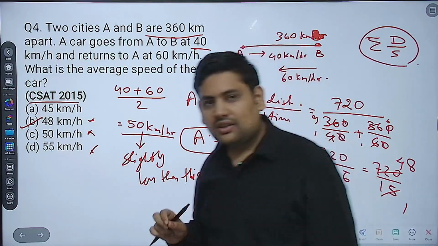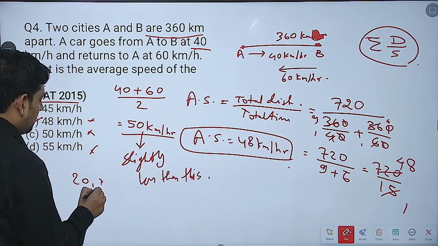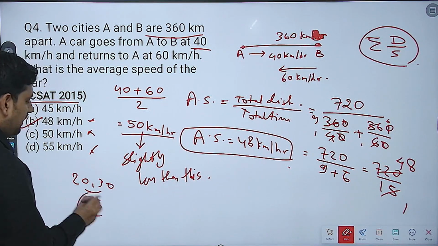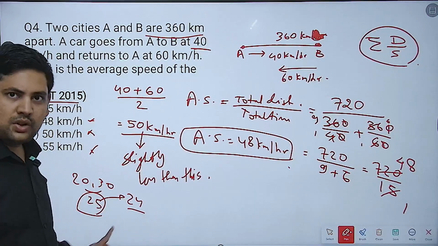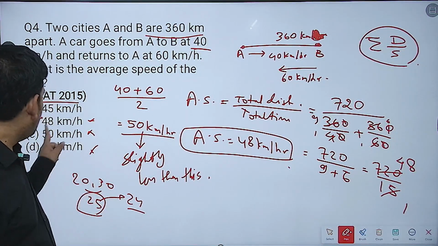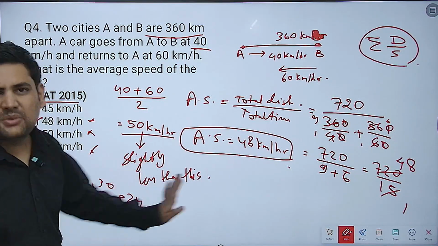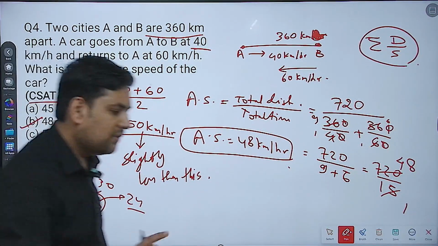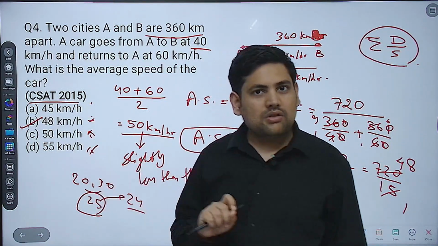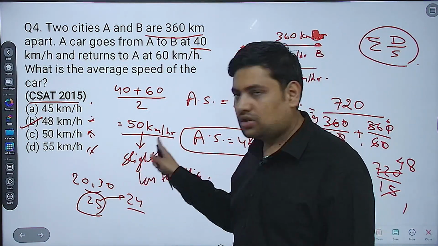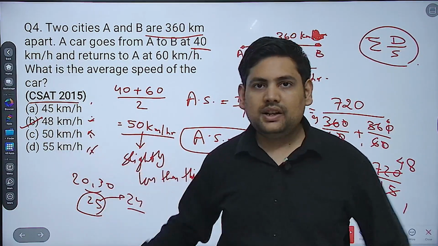Also by simple understanding you can see that the speeds were 20 and 30, and the average was coming out to be 25. Then the answer was 24. That is, one was decreased. Here you are decreasing it by 2, because similarly everything is multiplied by 2. So if the options are far apart like this, you can simply take the average and then just reduce it slightly. That will give you the average speed.